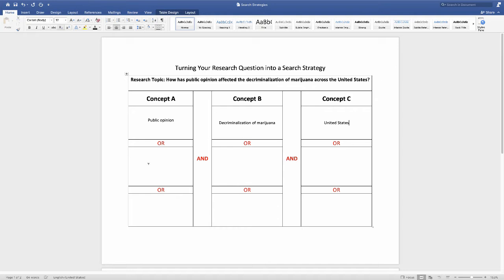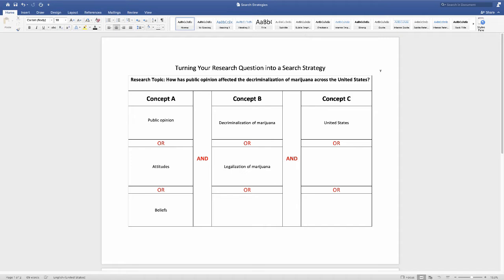For public opinion, I might use attitudes or beliefs. As a way to reword decriminalization, I might use the word legalization. A different word for marijuana could be cannabis. I could also be a little more broad with that and use a term like drugs or illicit drugs or something like that. For the United States, that's specifically a geographical area and I'm trying to search within it.